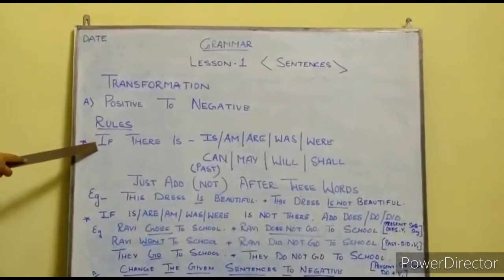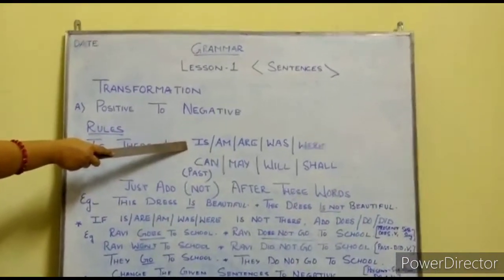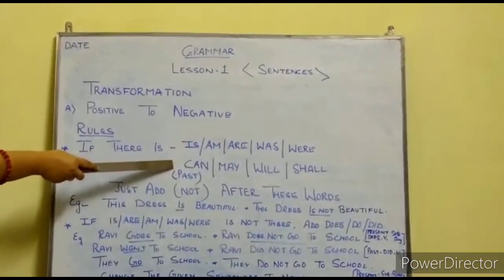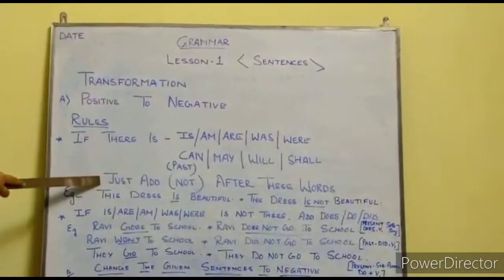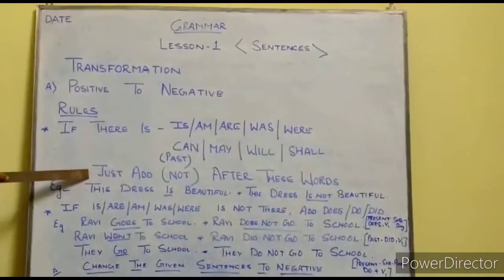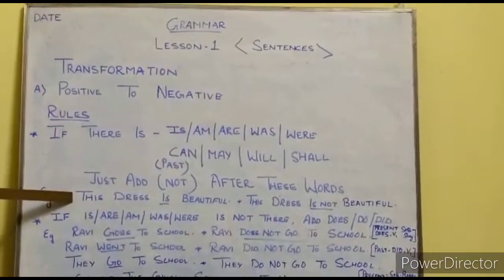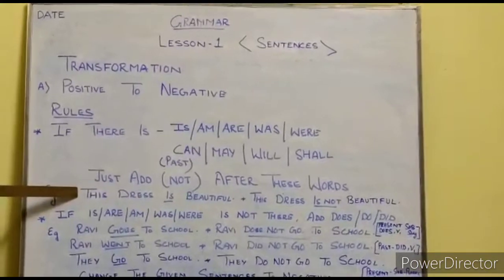Repeating once again, if there is am, are, was, will, can, may, shall, just add not after these words. An example, this dress is beautiful. The negative, this dress is not beautiful.